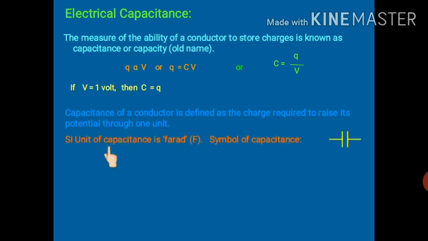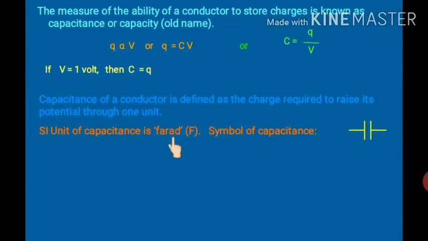Now if we talk about the SI unit of capacitance, it is the farad, and it is represented by capital F. And if we talk about its symbol, we use a symbol to represent a capacitance or capacitor. It is like this: two parallel lines having some gap between them.